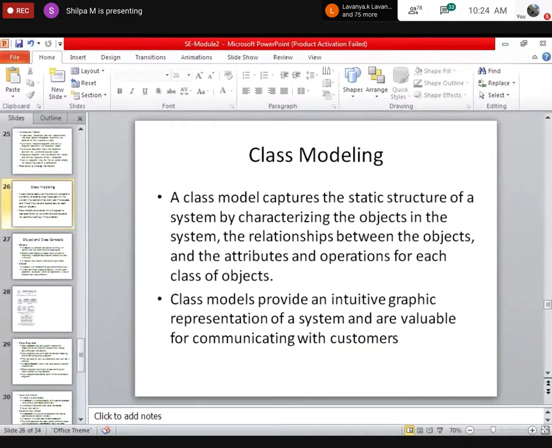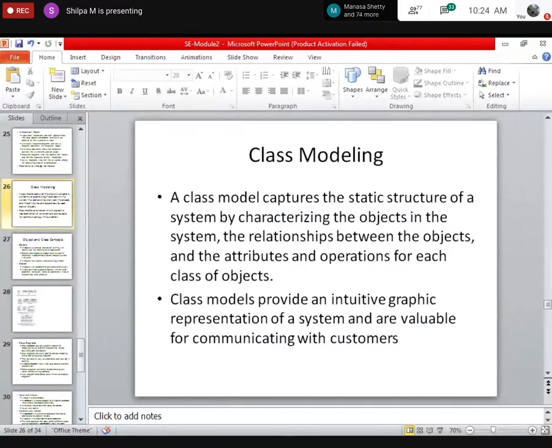So what does this class model do? It captures the static structure of the system. Why do I say static? It does not show me the interaction like in state diagram or interaction model. In the state model and in interaction, it shows the changes in the states of the objects, how the objects interact, all that is shown.